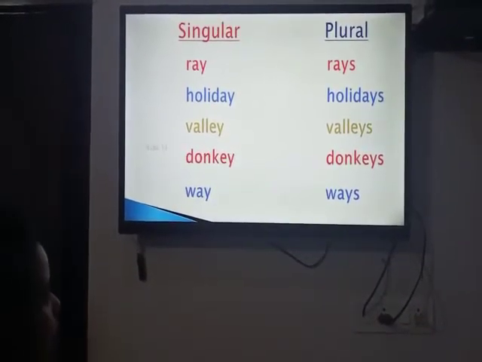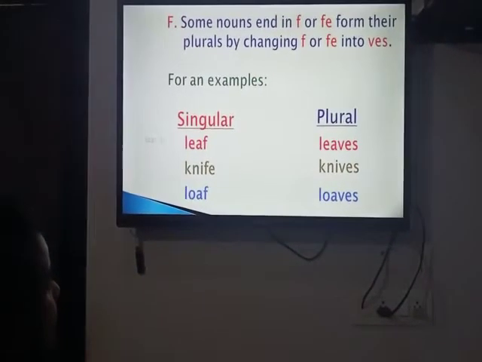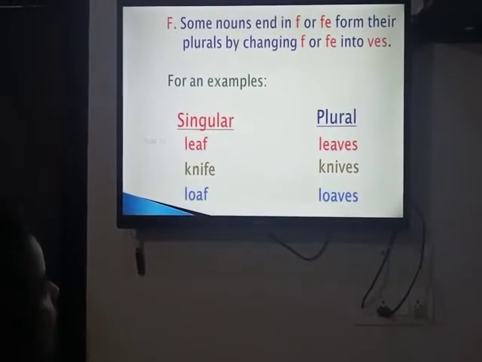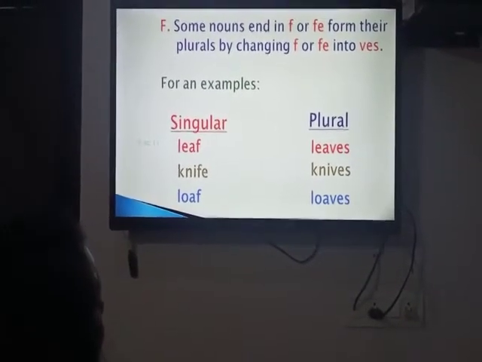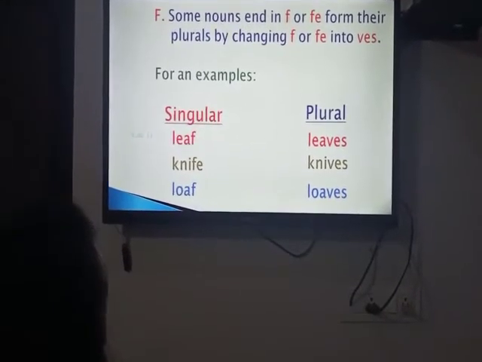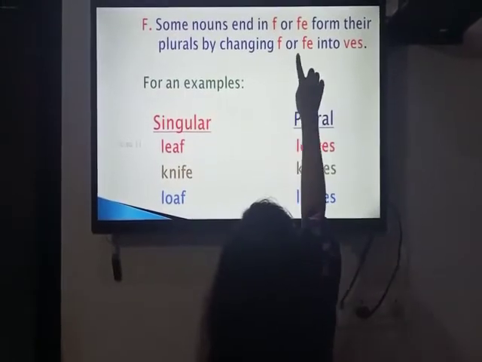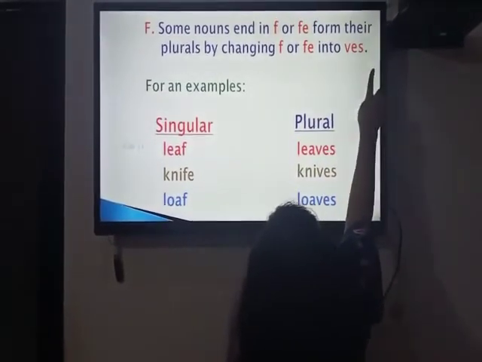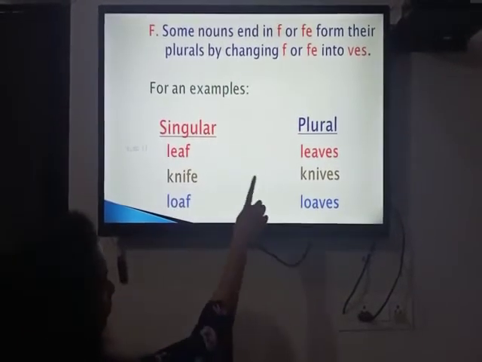Now let's move to another topic. Some nouns ending in f or fe form their plurals by changing f or fe into VES. So in place of f or fe, we have to put VES. Now let's take an example. Leaf, leaves.